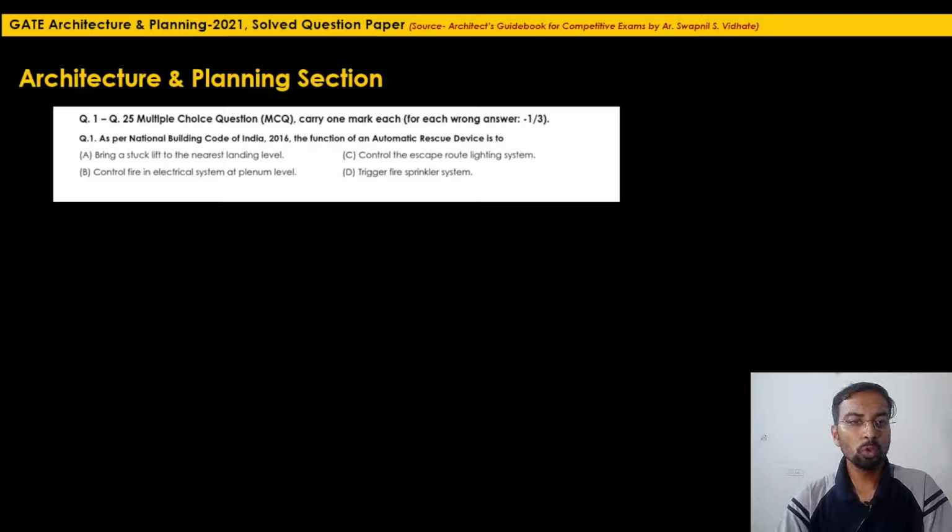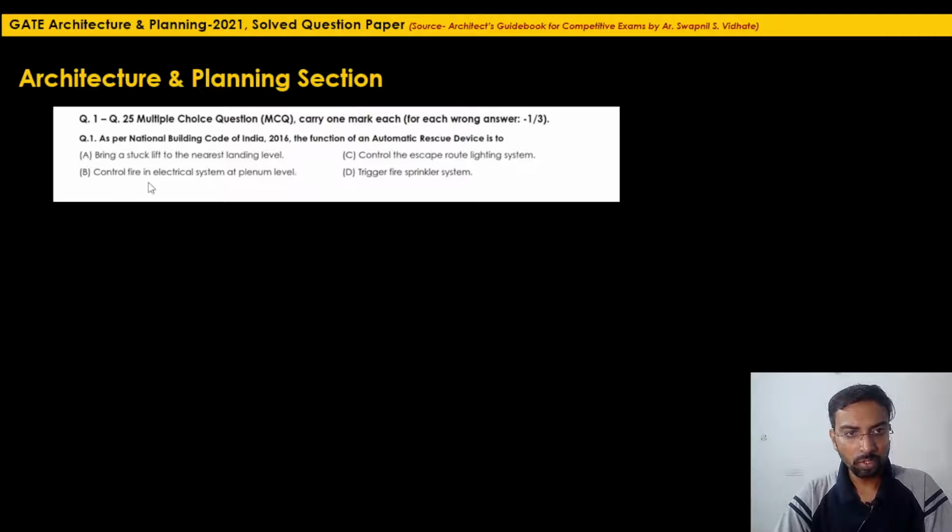Okay, so even if you don't know the definition of automatic rescue device, just compare all these 4 options. Bring a stuck lift to the nearest landing level. Why bring this stuck lift to the nearest landing level? There must be some people who are stuck inside the lift, so it is necessary that the device should bring this stuck lift to the nearest landing level.